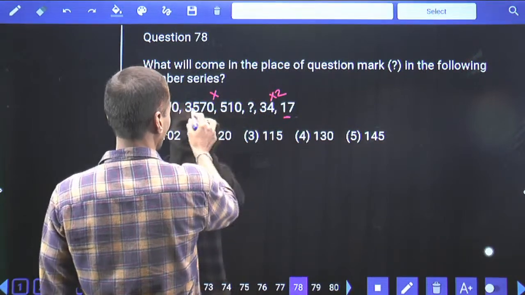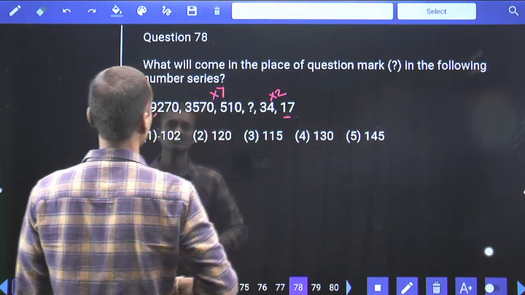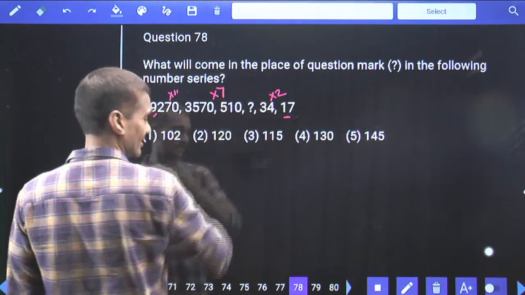Now here 5 and 7. 5 and 7 is what? Into 7. This is into 7. And this is into 7. Now 35, and this will be into 11. Now 2, 7 and 11 are the numbers.